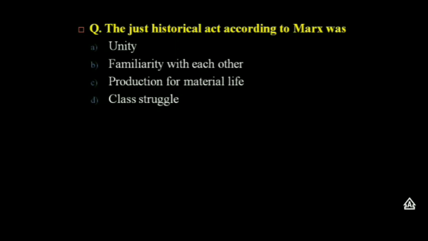The first historical act according to Marx was, among the options, A, unity, B, familiarity with each other, C, production for material life, and D, class struggle. It is option C, that is the production for material life, as the mode of production in material life determines the general characteristics of social, political, and spiritual processes of life. It is not the consciousness of man that determines their existence, but on the contrary, their social existence determines their consciousness.